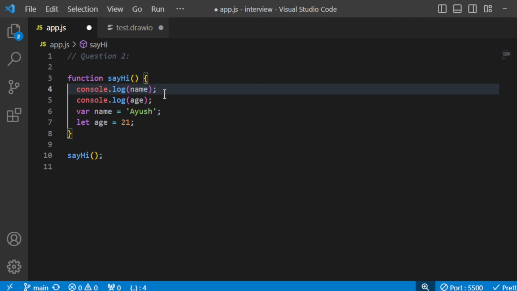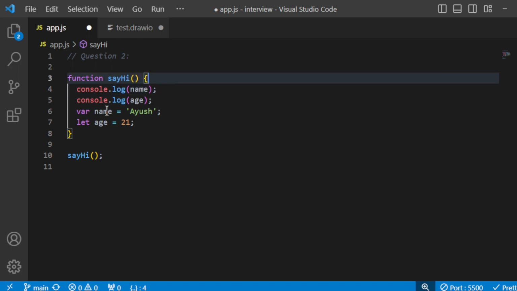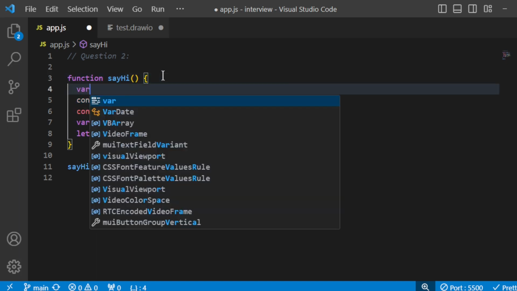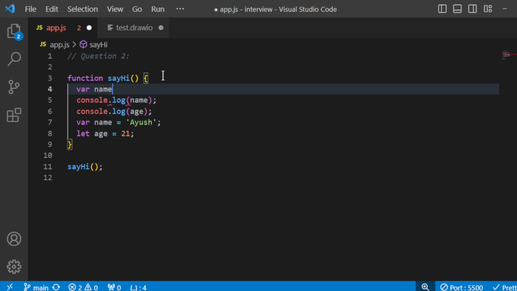You all know the concept of hoisting. Hoisting is a process where all the variables are moved to the top of the scope. Here, in the line number 6, where we declare a variable with the var keyword, it is hoisted to the top of the scope, but it is not assigned a value yet, right? So when we declare a variable with the var keyword, it goes to the top like this. And initially, it just assigns an undefined value to it, right? Just assigns an undefined value to it.